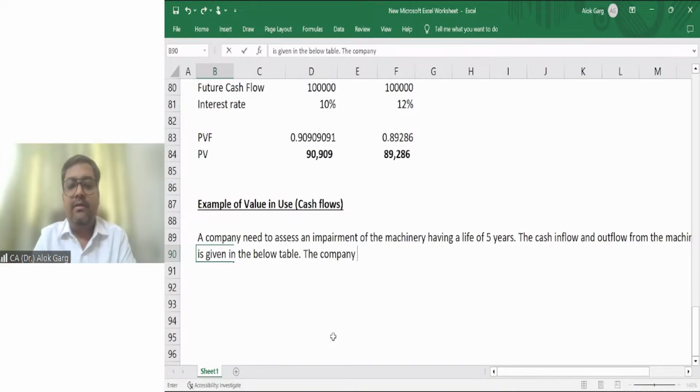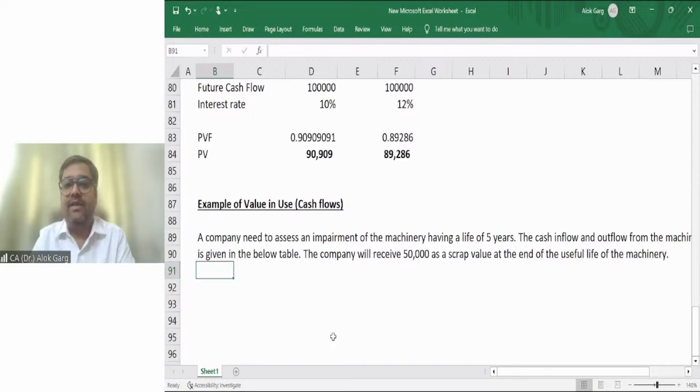The company will receive 50,000 as a scrap value at the end of the useful life of the machinery.